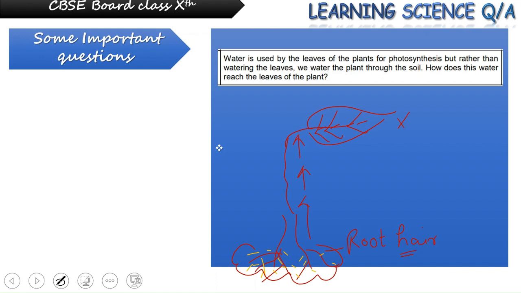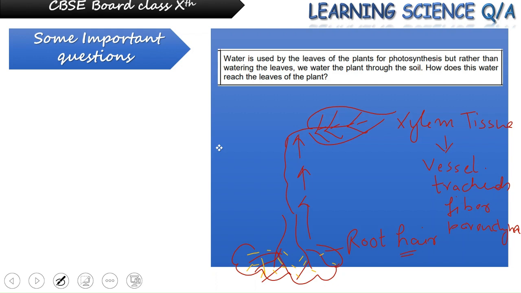Now, for this, the plant has water conducting tissue. They are complex kind of tissue which are further divided, or you can say they have further components named as vessels, tracheids, xylem fiber, and xylem parenchyma. So these are the components of xylem tissue, and they are helping in the upward conduction of water from the root towards the leaf.